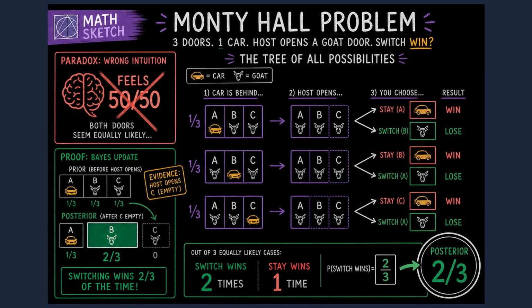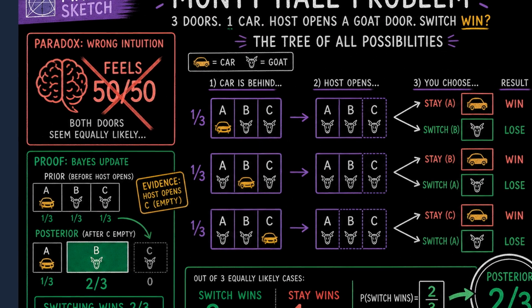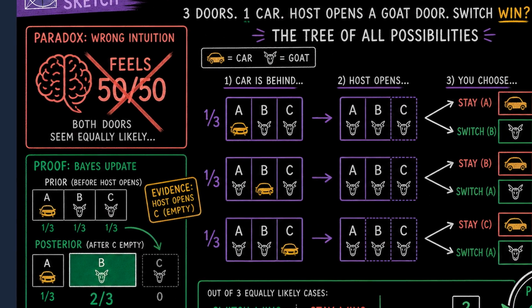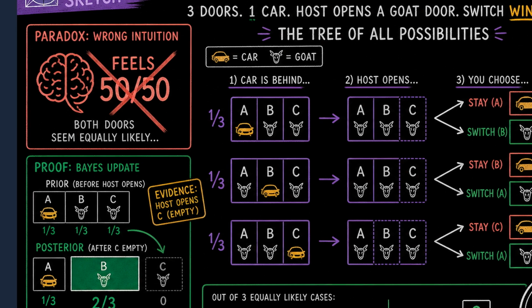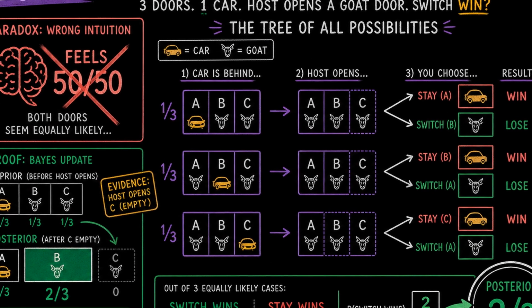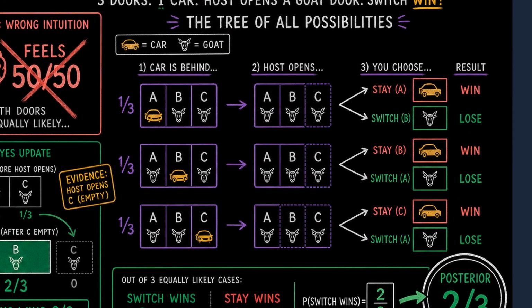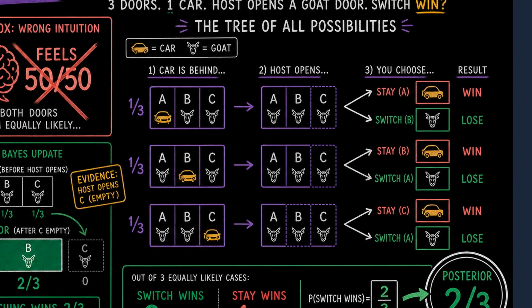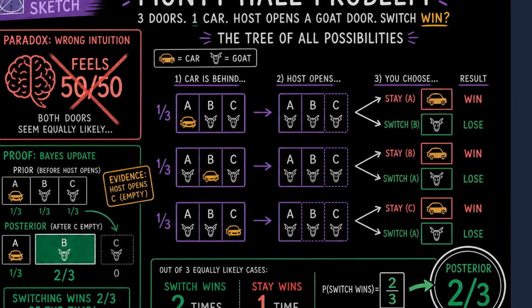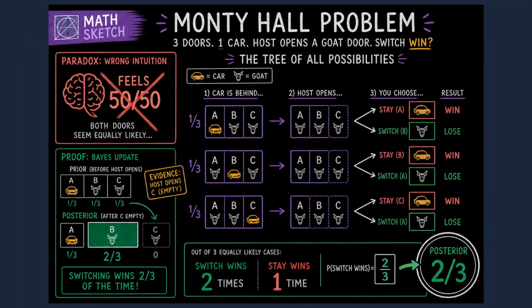Here is the surprise. The puzzle feels unfair because brains treat the final 2 doors as a fresh coin flip. They are not fresh. Your first choice anchors a 1/3 claim. The host's action is a clue, not noise. Mathematicians call this updating beliefs with evidence. You already had a guess. The open door tells you where the remaining doubt lives.